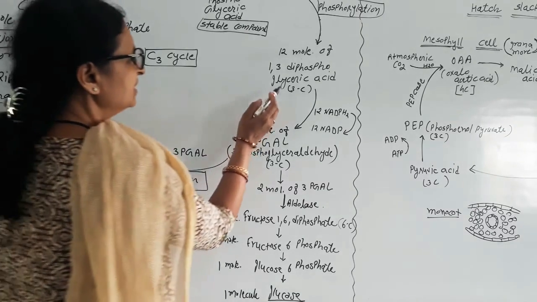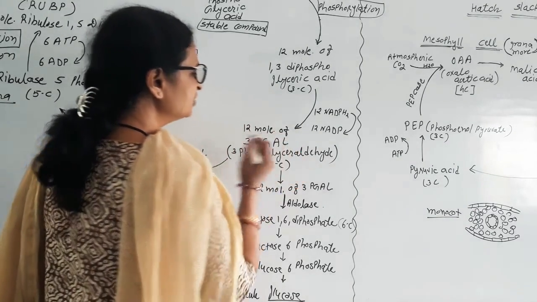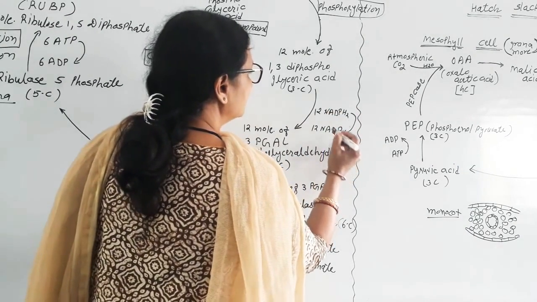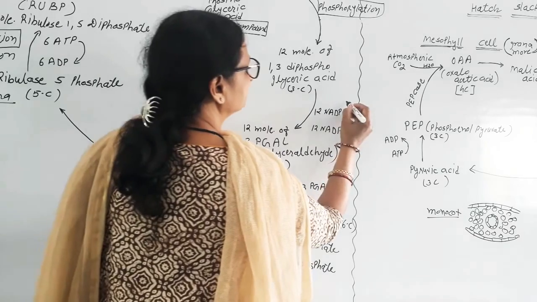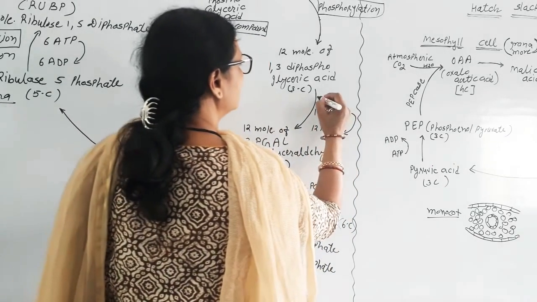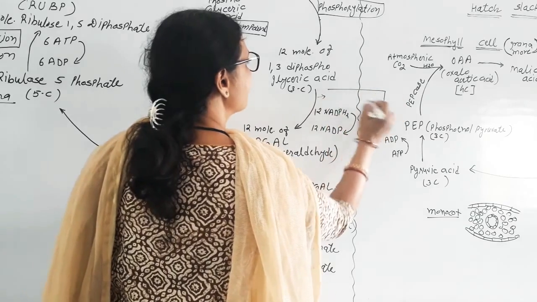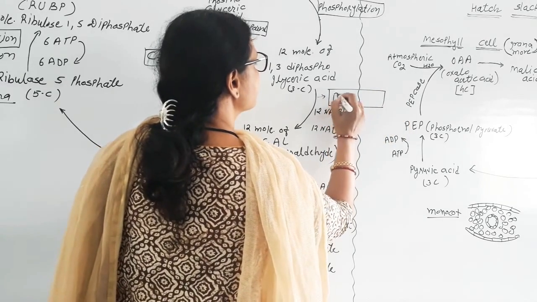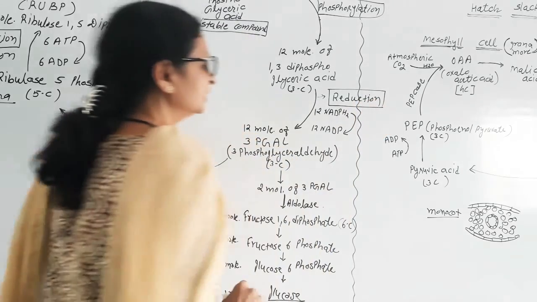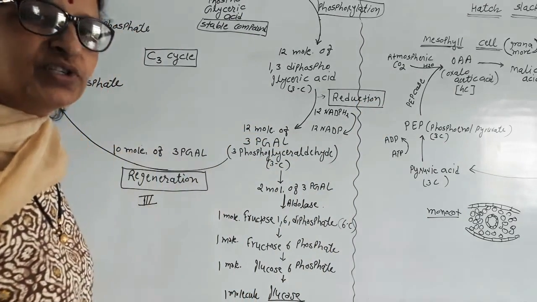Here, when glyceric acid converts into glyceraldehyde, it is called reduction. We are writing here reduction. So there are 3 main processes.